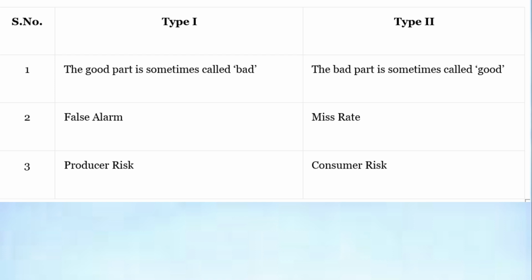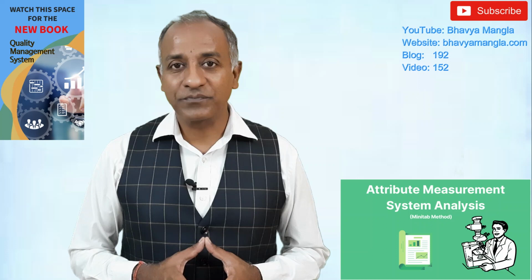On the other hand, type 2 error is about something which is a bad part, but we call it a good part. It is also called a miss rate, and it is also called a consumer risk, because the producer may have thought that it is okay, but it's a problem for the consumer to use.